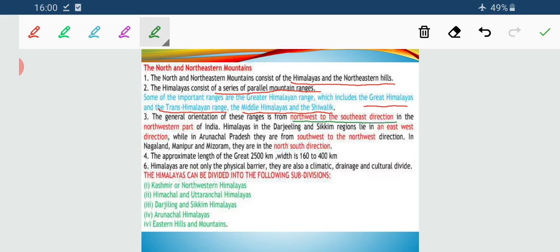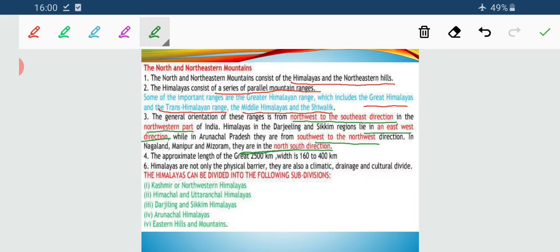The Himalayas in Darjeeling and Sikkim lie in the east-west direction. In Arunachal Pradesh they run southwest to northwest, and in Nagaland, Manipur, Mizoram, in the north-south direction. These are some specifications of the directions of the Himalayan categories in this entire stretch.